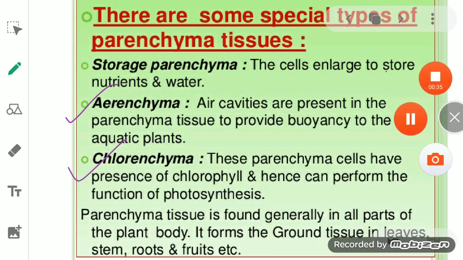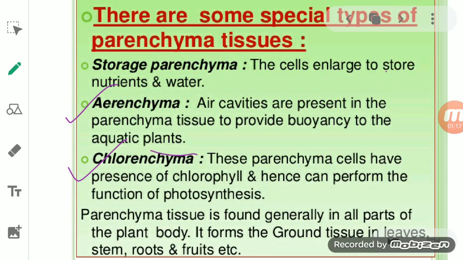Okay, so this is the arenchyma. So chlorenchyma was that kind of parenchyma cell in which chloroplast or chlorophyll is present, which helps in performing photosynthesis. The function of the arenchyma is that it has air cavities, air spaces, due to which it provides buoyancy, especially to aquatic plants.